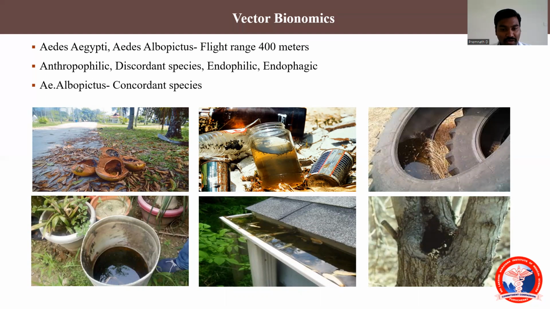You could see coconut shells, unused glass jars, used tires, some utensils, sunshades, and tree bark, where the chance for water collection is high. So if the mosquito breeds in this place, there's a chance that there will be a large population of mosquitoes, and the persons residing in close proximity to this area will be infected with dengue.